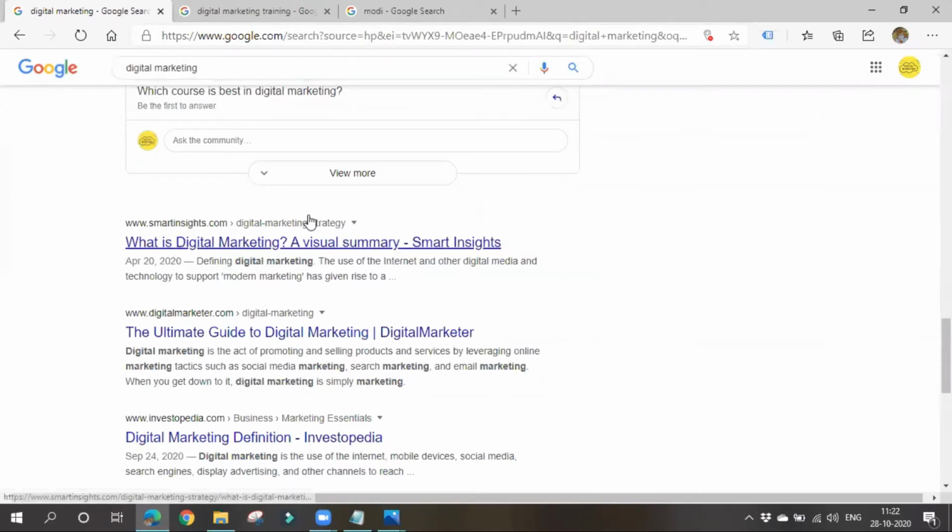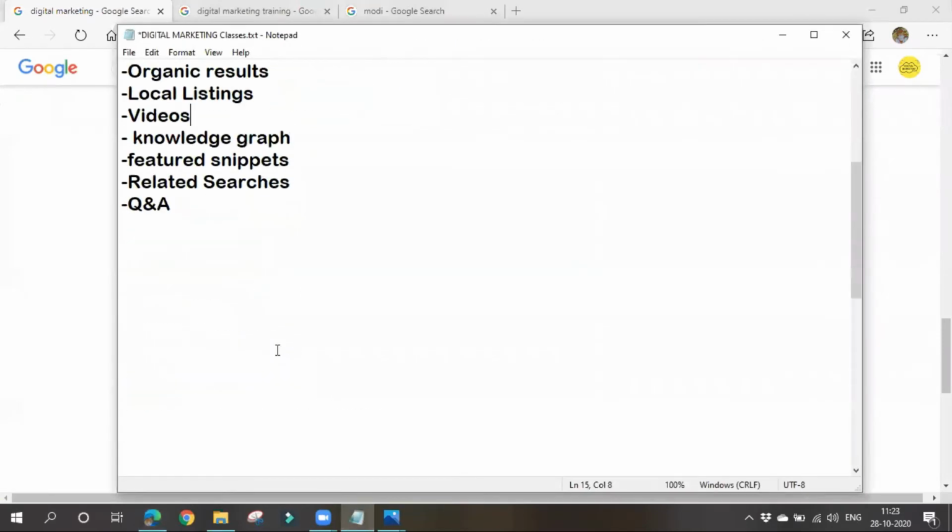Okay. So then how do search engines show such relevant and most appropriate results, but not any kind of irrelevant results? Okay, so let's go and see how the search engines work and how the search engines show such relevant and most appropriate results. Okay, how search engines work.